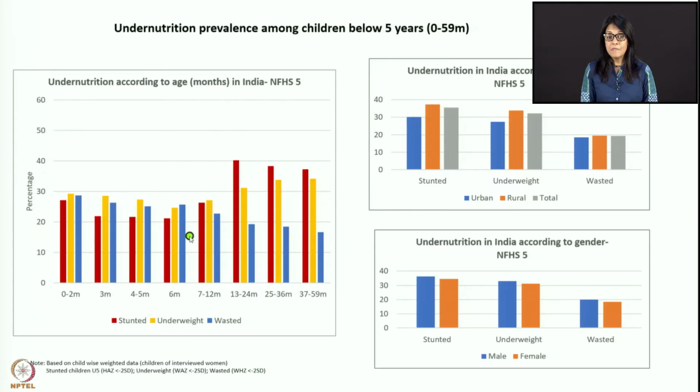Then let's go to 1 to 2 years of age. Now look at the stunting. From about 28% at 0 to 2 months, it is now almost reaching 40%. That's a significantly high number of stunting between 1 to 2 years of age.